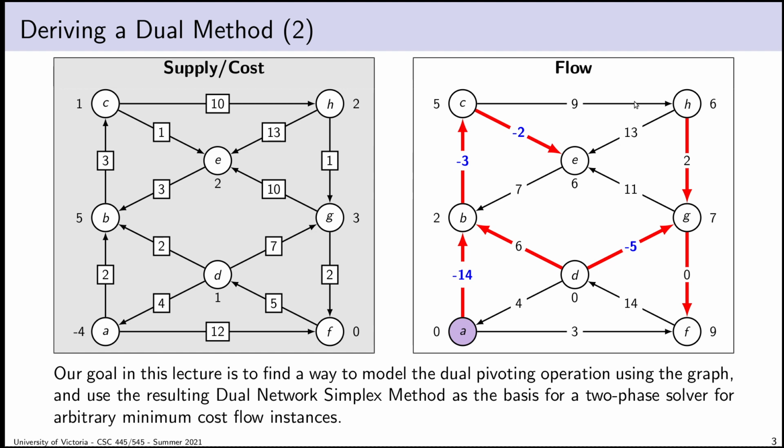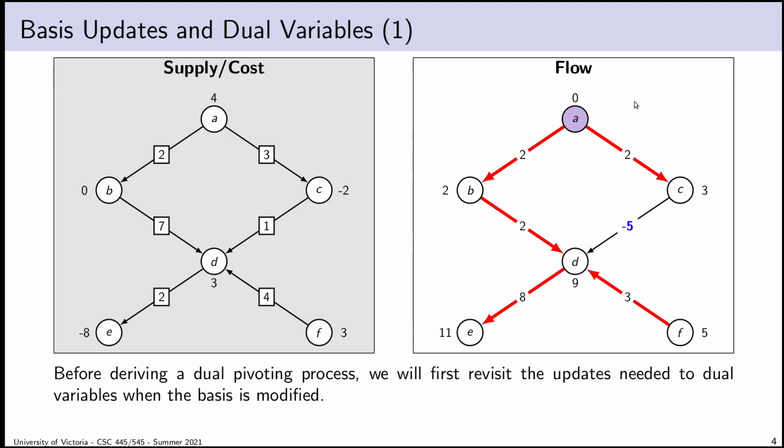We saw already what primal unboundedness means in the graph. It would be a cycle whose total cost is negative. We're going to see what dual unboundedness means, and we're going to understand better the connections between unboundedness of one and infeasibility of the other, which we already know has to apply due to the way that the duality theorems work. So first, we need to derive what a dual pivot is.